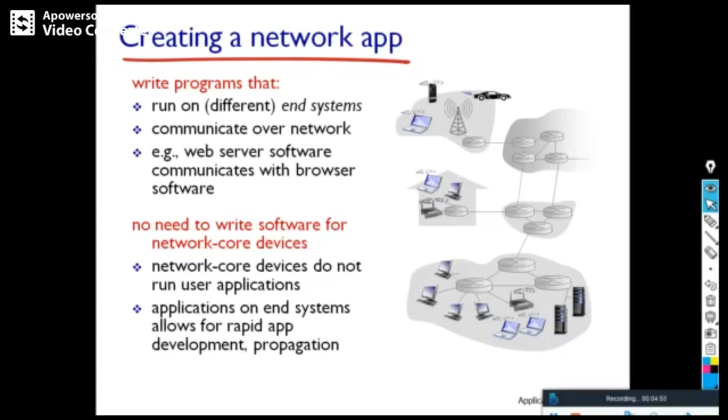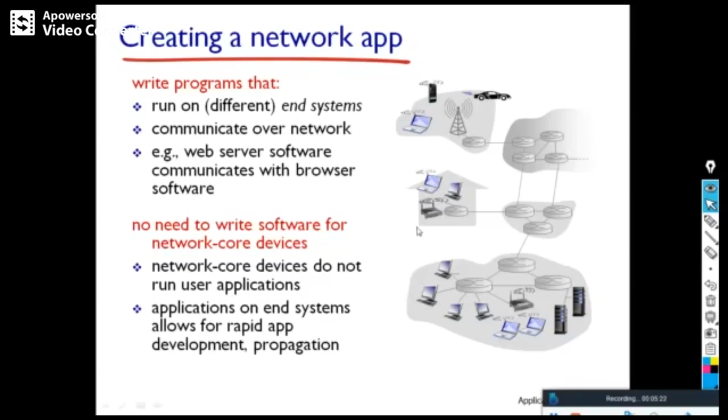While creating network applications, our programmer need not worry about the core devices, because whatever application our network developer creates will work on the end machine or end system. You need not know much about the core device, because these applications will not work on the core device.